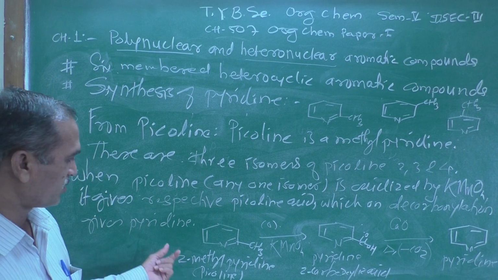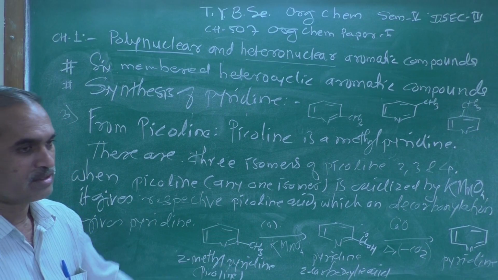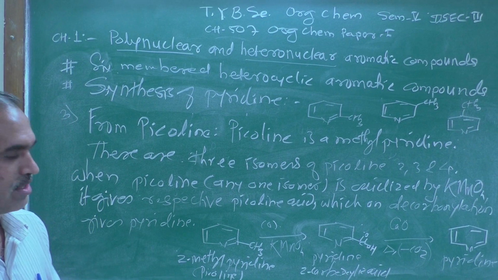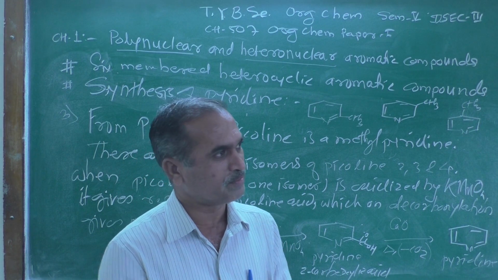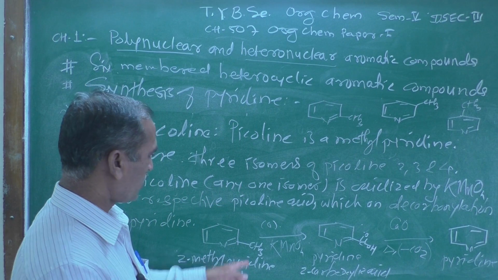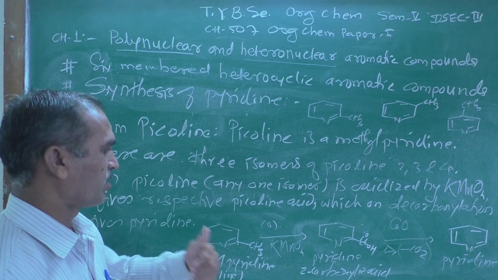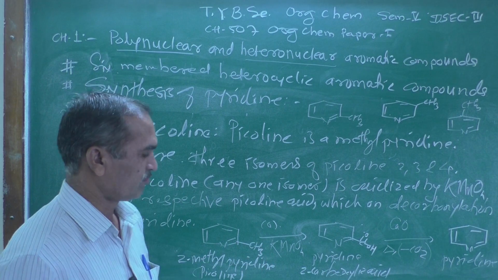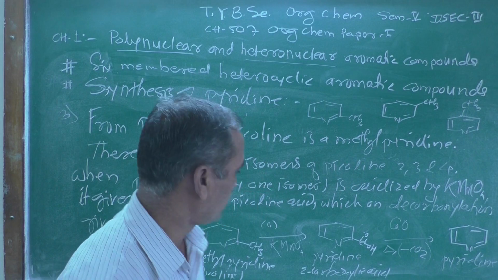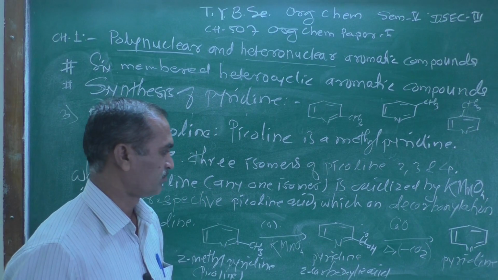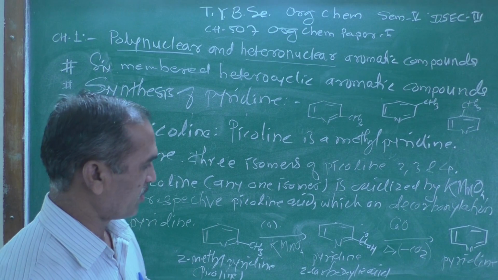The starting material is taken as 2-methyl pyridine, which is commonly known as picoline. The O in brackets means an oxidation reaction. In organic chemistry, oxidation means removal of hydrogen atoms, and here two hydrogen atoms are removed, or the addition of an oxygen atom. Potassium permanganate is known as a strong oxidizing reagent which oxidizes the methyl group into the carboxylic group.